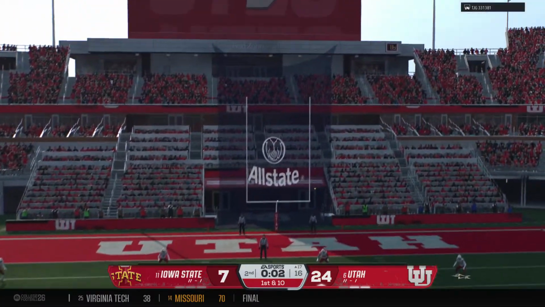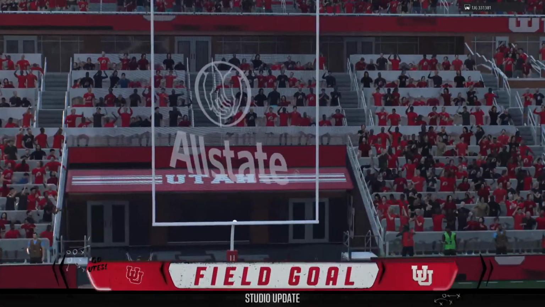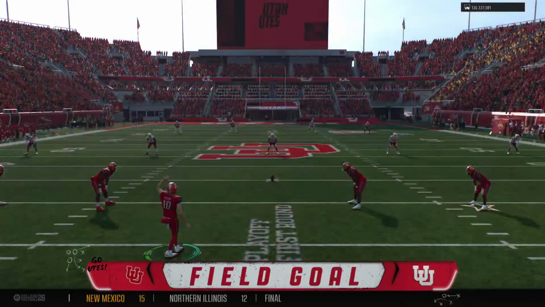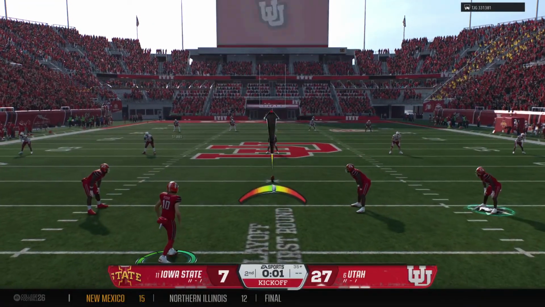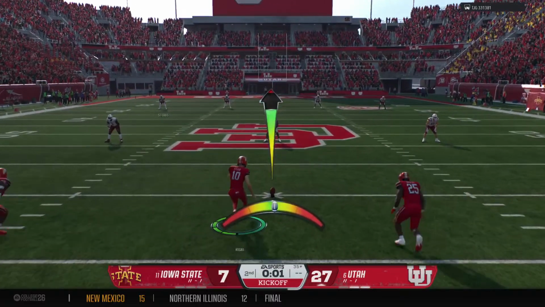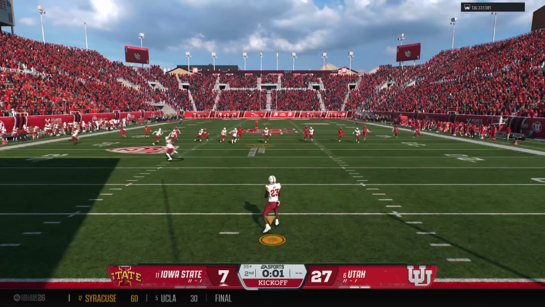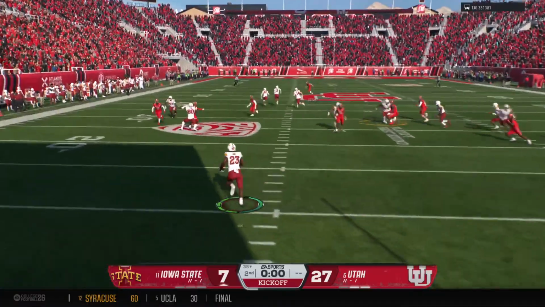The offense, if they did anything right, it was keeping him out of the end zone. And he's got it, no problem. And that will extend their lead even further. I was watching this guy in pregame. He's got a strong leg. Not surprised here he's able to put 3 points up for the offense.